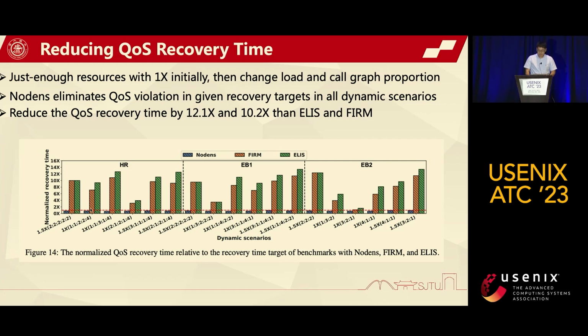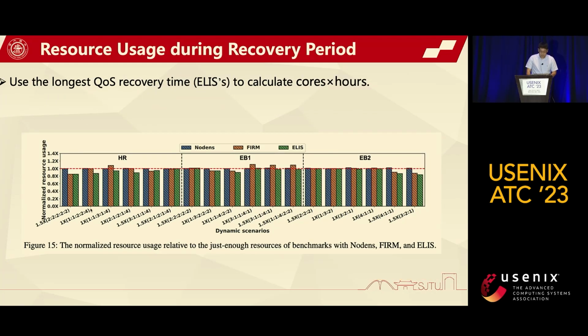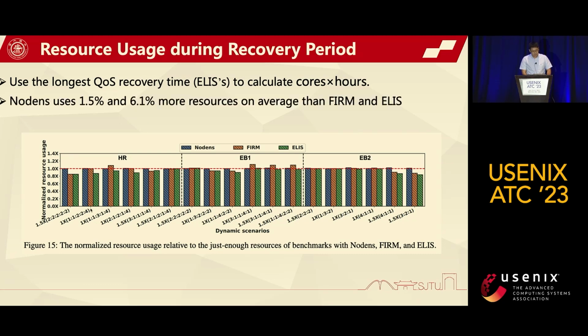Firm also has shorter queue recovery time than Alice as it directly adjusts the critical microservices to recover the queues. This result proves that Nodens has shorter queue recovery time when dealing with microservice dynamics. We further evaluate Nodens' resource usage during the queue recovery period. We use the longest Alice queue recovery time to calculate the total resource usage for fair comparison. This figure shows the corresponding total resource usage of all the test cases.